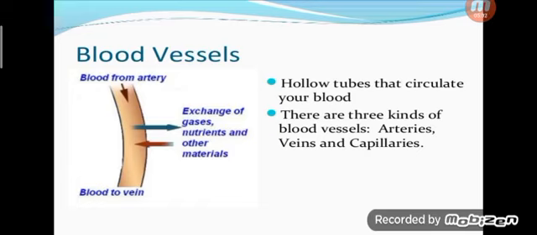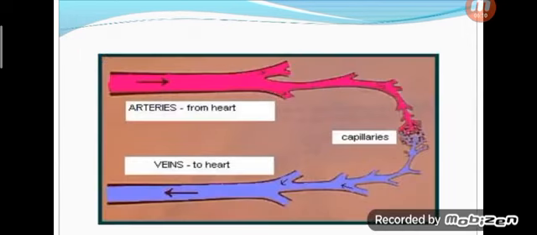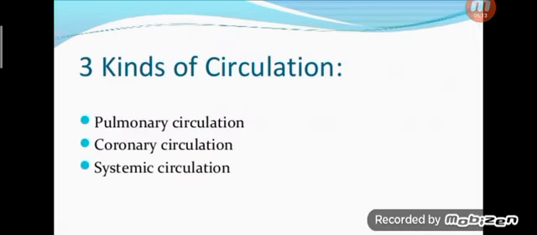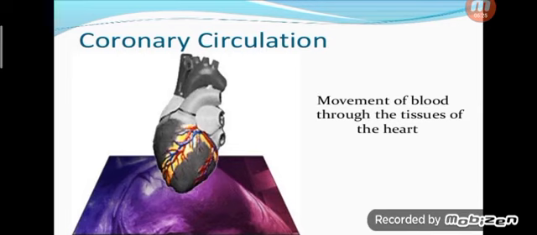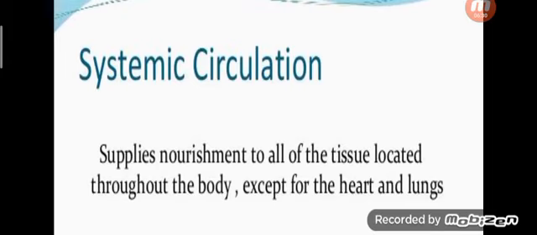Then blood vessels, hollow tubes that circulate your blood. There are 3 kinds of blood vessels: arteries, veins and capillaries. And 3 kinds of circulation: pulmonary circulation, coronary circulation and systemic circulation. What is pulmonary? Movement of blood from the heart to the lungs and back to the heart again. Coronary is movement of blood through the tissues of the heart. Then systemic supplies nourishment to all of the tissues throughout the body except for the heart and lungs. So this chapter is also over.